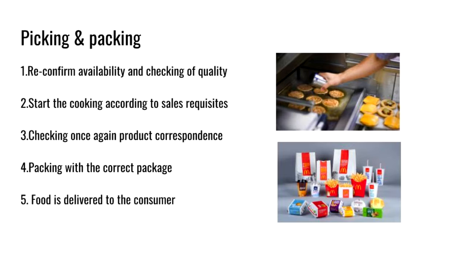Next, after each product is presumably ready, the store dependent will ensure again that every item is on point with the order sale, and will pack the food using the corresponding package, according to the consideration of the respective country's company. Then, after packing all the food, the order will be delivered to the customer. We can say that it is a complete delivery. The information used for the picking and packing are the material master data for all the raw material and package used, and the customer master data to identify each order with its respective customer.